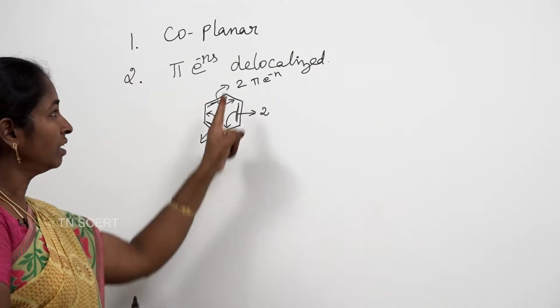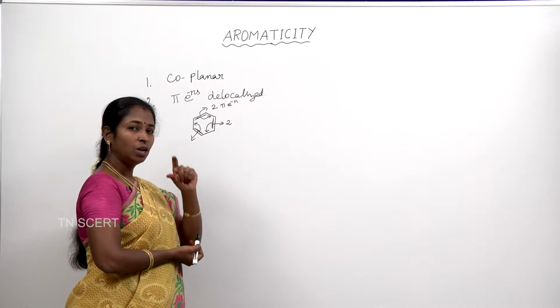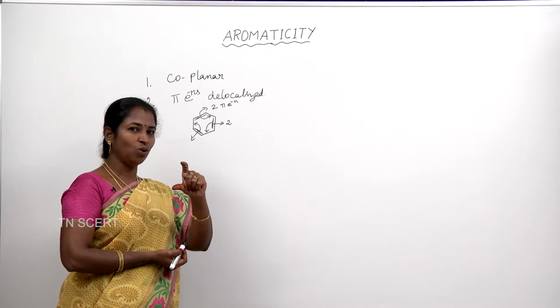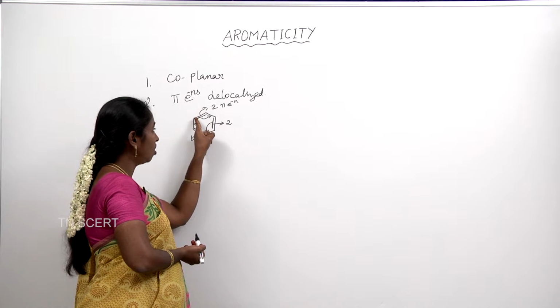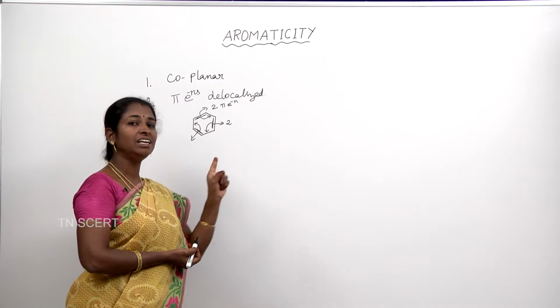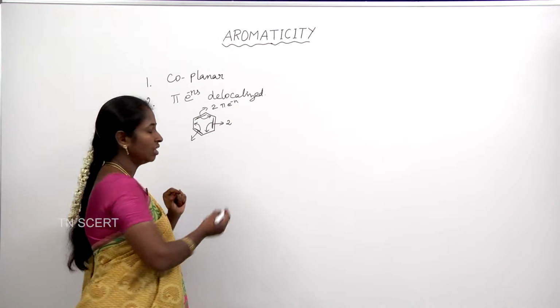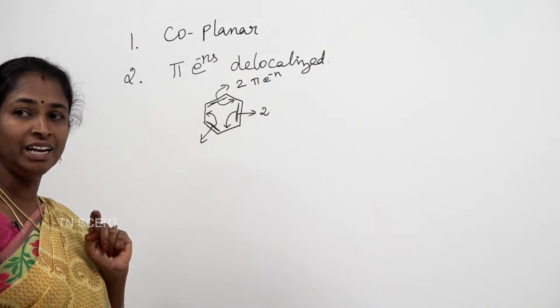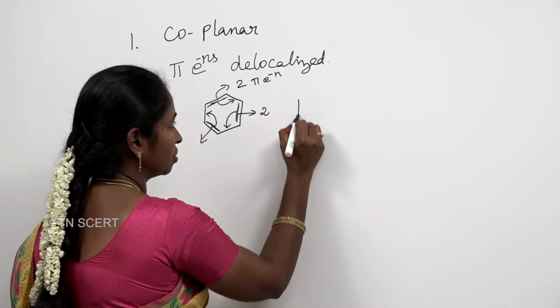So, this is called delocalized. Localized means fixed between 2 carbon atoms. Delocalized means it is not located; it is delocated. So, if the bond is shifted in this way, it is called delocalized pi electrons.